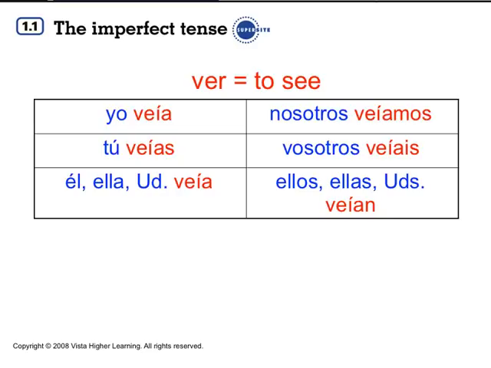And now our last irregular, ver. Ver certainly looks regular, but it really is irregular because in the infinitive ending they keep the E. So it's veía, veías, veía, veíamos, veíais, veían.